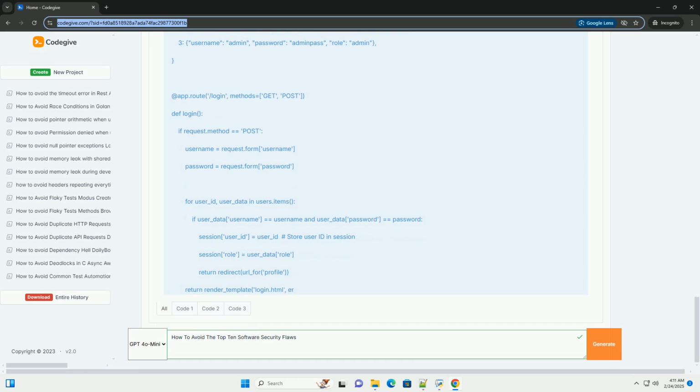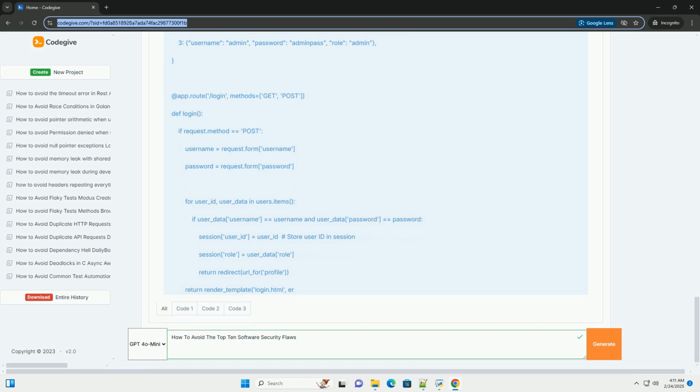7. Identification and authentication failures. What it is: vulnerabilities related to how users are identified, authenticated, and how their sessions are managed. This includes weak passwords, lack of multi-factor authentication, MFA, predictable session IDs, and improper session management.